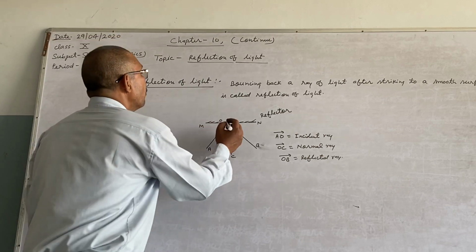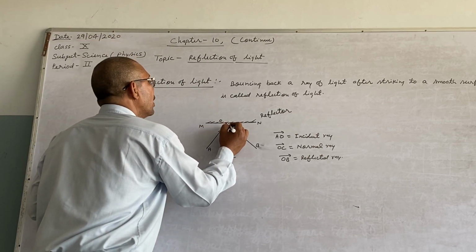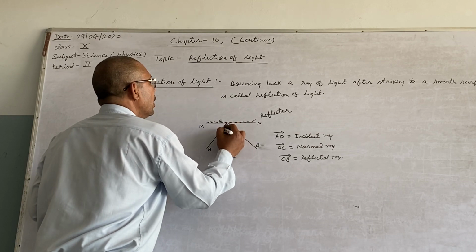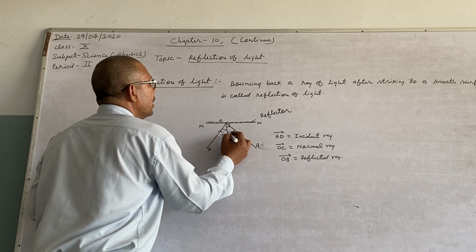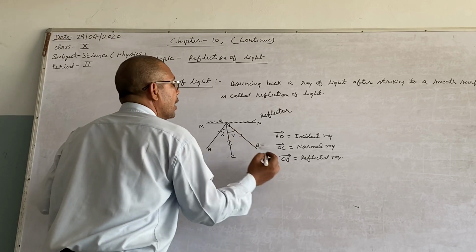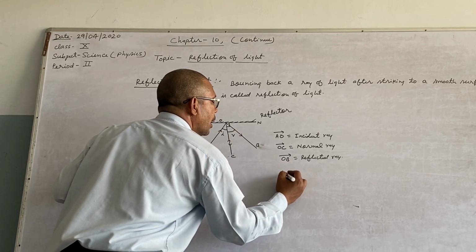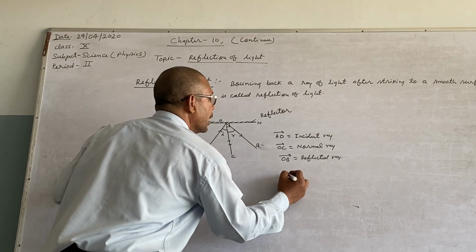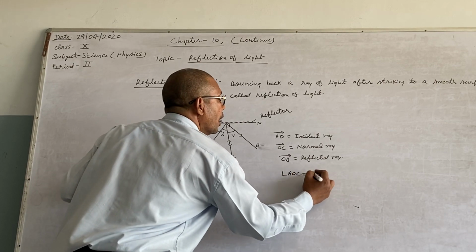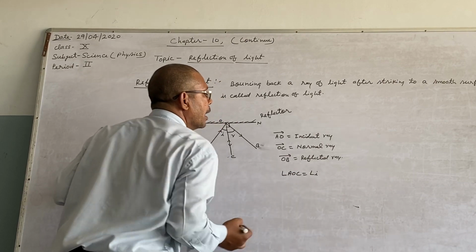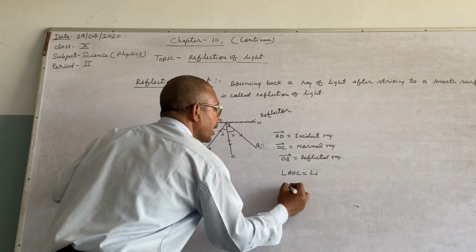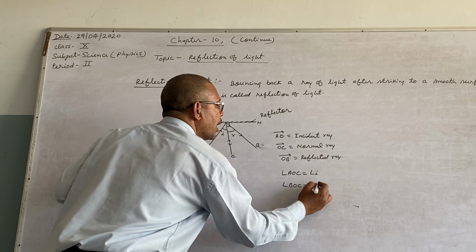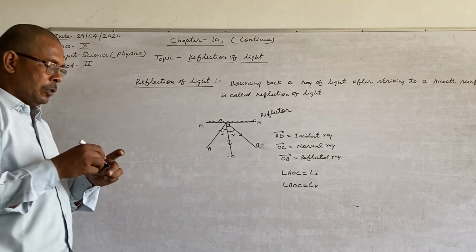So consider only this point, this is the normal ray. One thing more, this angle is the angle of incidence and this angle is the angle of reflection. Angle AOC is angle i, the angle of incidence, and angle BOC is angle r.